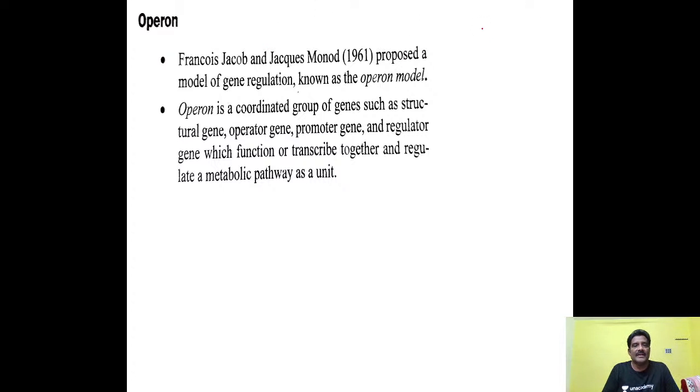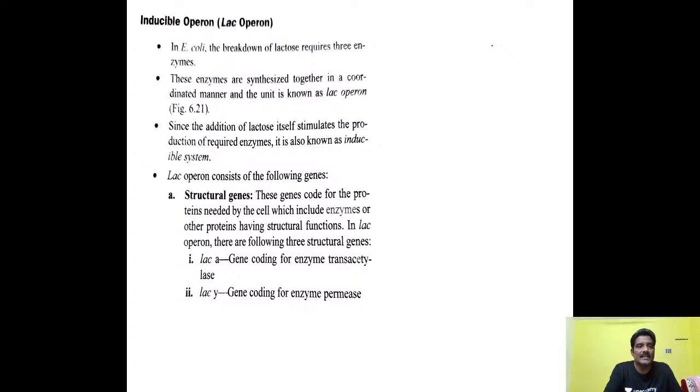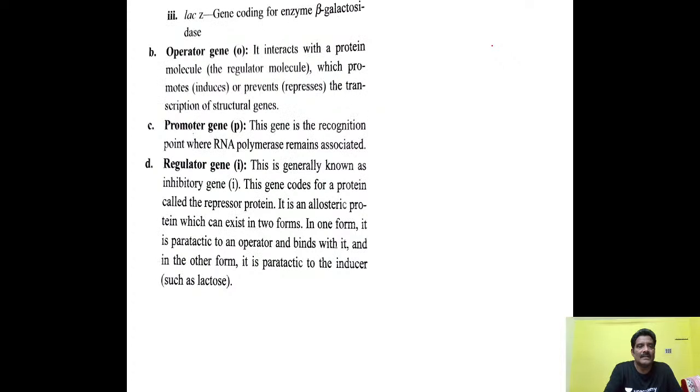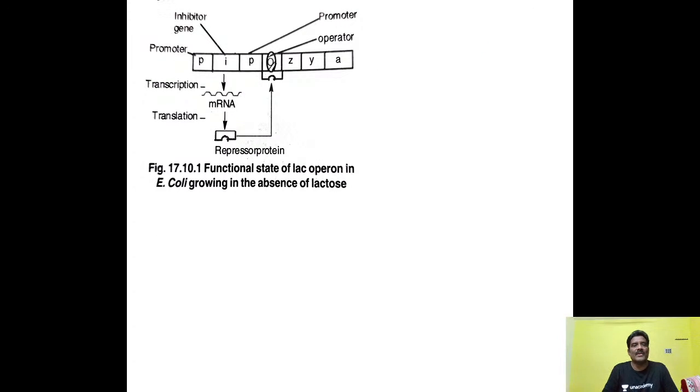Operon. What is the meaning of the operon here? Operon means nothing but nucleotide sequences of particular genes. This is operon. Operon is a structure consisting of different nucleotide sequences in DNA.